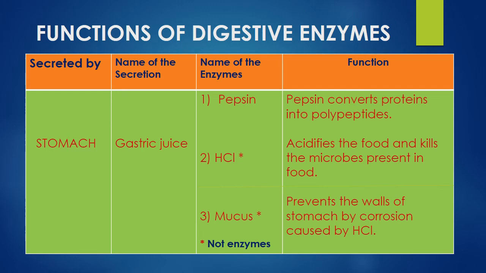The mucus which is present on the inner walls of the stomach protects the wall of the stomach from corrosion caused by the hydrochloric acid. So mucus plays a very important role in preventing the corrosion caused by the hydrochloric acid.